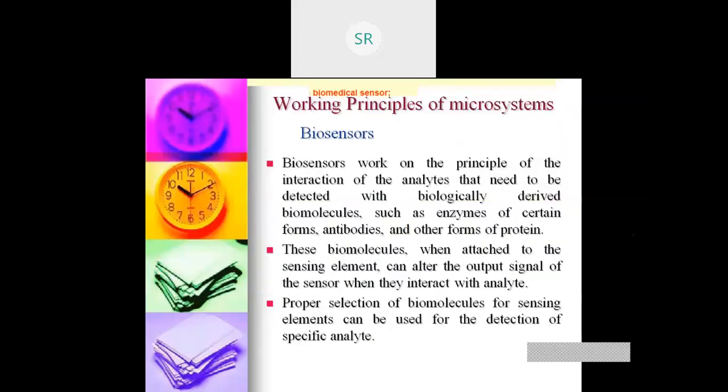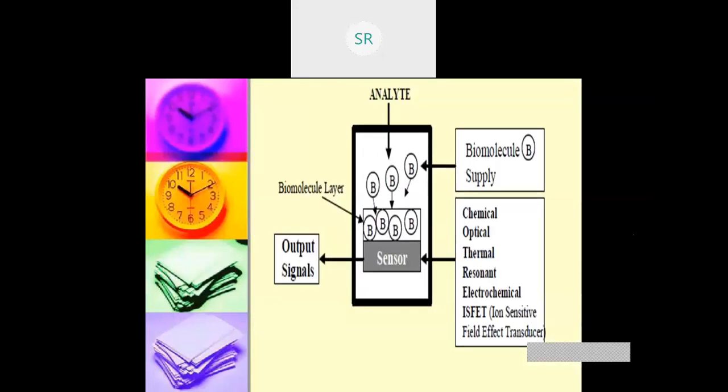Next, we have also seen the biosensor. Okay, so now this is a biosensor. Now if you look at this figure, biosensors work on the principle of interaction of the analyte.